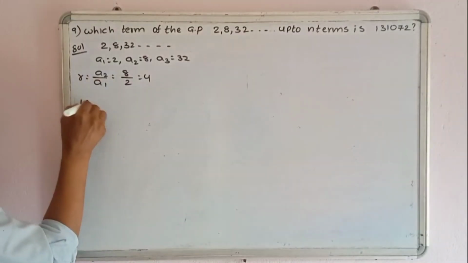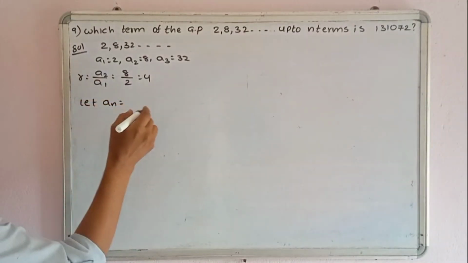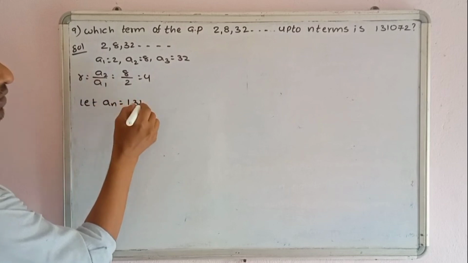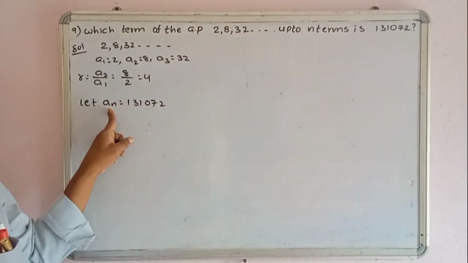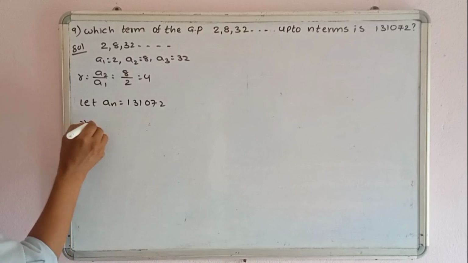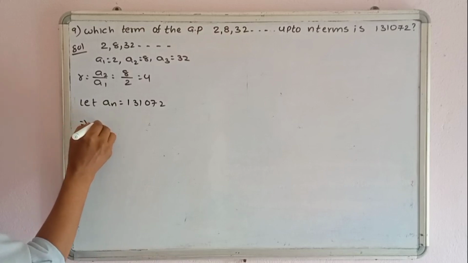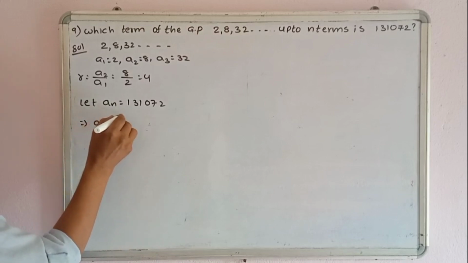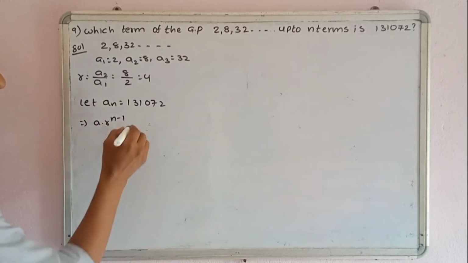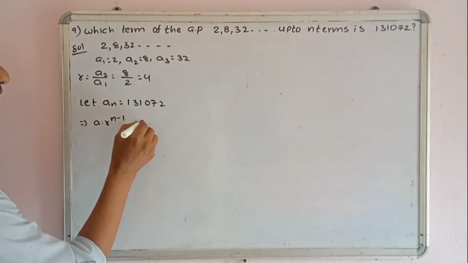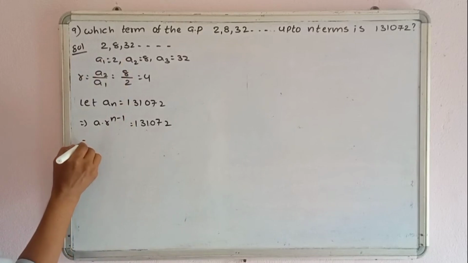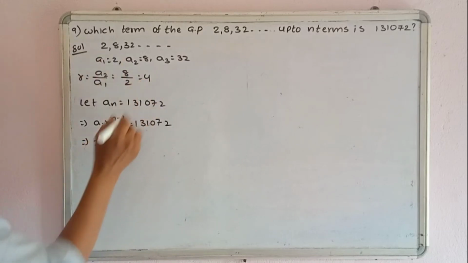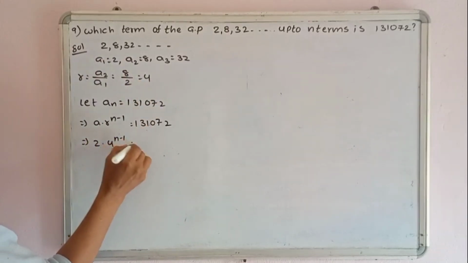So let AN equal 1,31,072. ఈ నెంబర్ ని 1,31,072 నెంబర్ ని AN అనుకోండి. So what is the AN formula in a geometric sequence? A into R power n minus 1. A into R power n minus 1 equals 1,31,072. Okay. Here A is nothing but 2. 2 into R value 4, 4 power n minus 1 equals